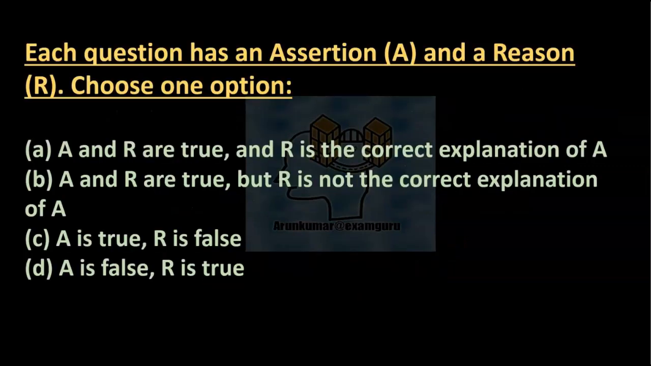Assertion Reason questions on biology. Each question has an assertion A and a reason R. Choose one option. Option A: A and R are true, and R is the correct explanation of A. Option B: A and R are true, but R is not the correct explanation of A. Option C: A is true, R is false. Option D: A is false, R is true.